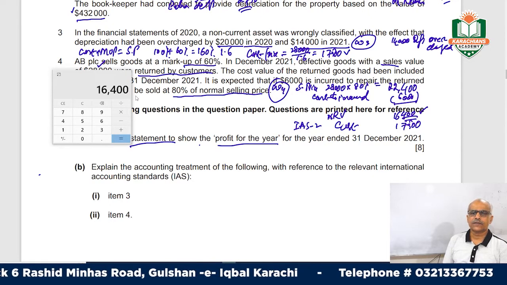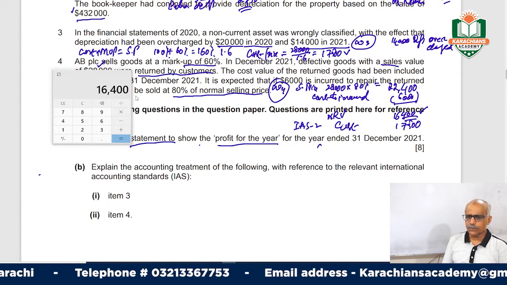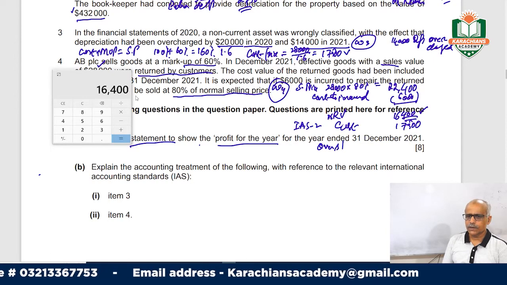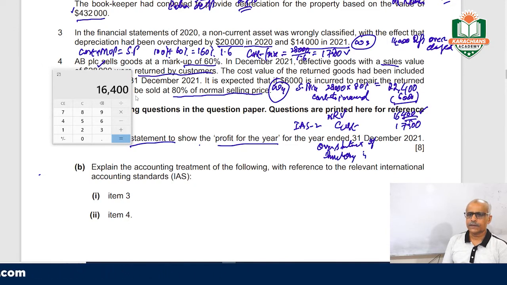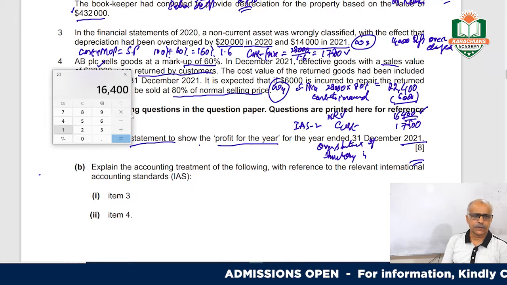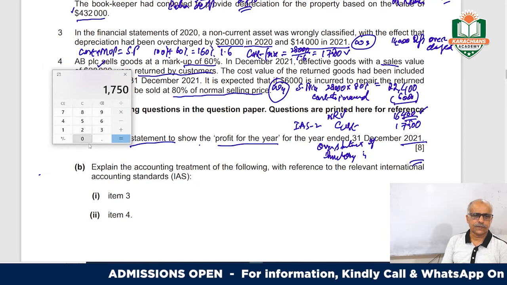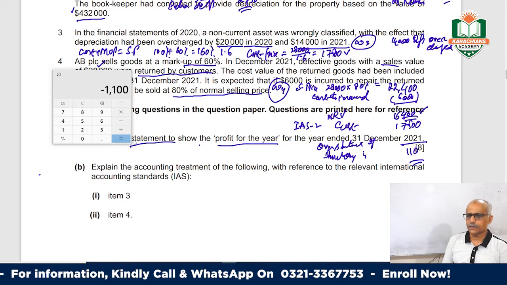This is working note number 5: the overstatement of inventory is the difference, 1,100.